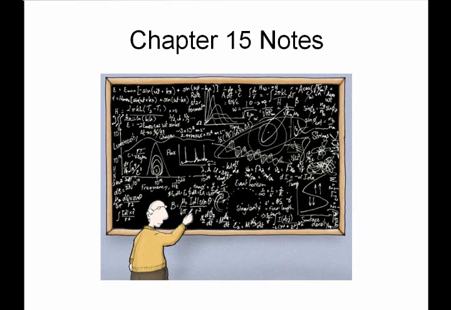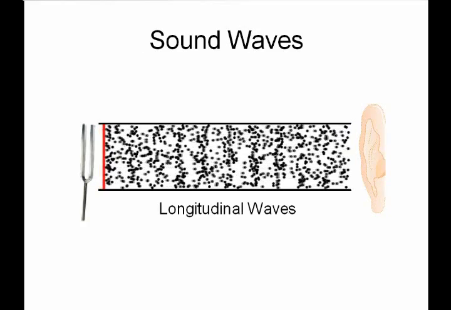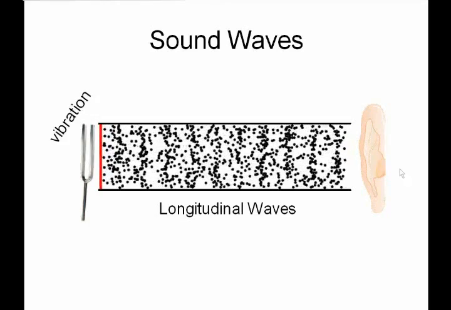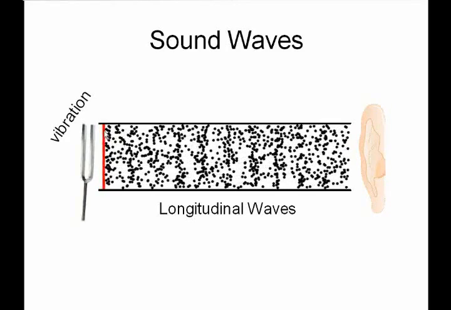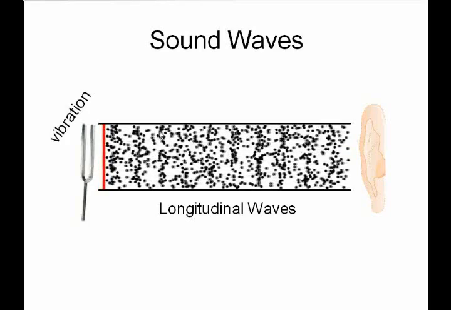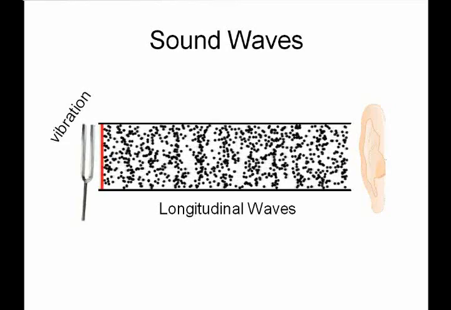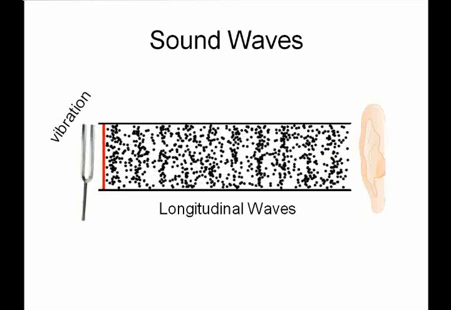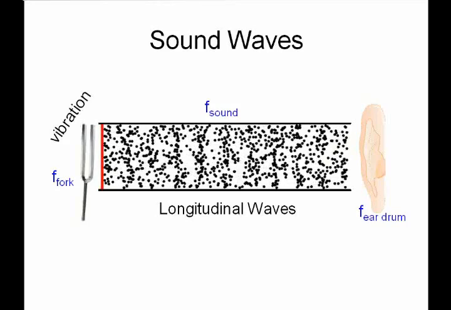All right, we're still finishing up chapter 15. Last thing we were talking about was sound waves. Sound waves are longitudinal waves, and they're caused by vibrations. Every sound has to have some vibrating object causing the sound, and that vibrating object is actually hitting the air molecules and causing this longitudinal wave or compressional wave to move through the air to your eardrum, which makes it vibrate as well. All right, what we need to realize about sound waves is that those frequencies are all the same. The frequency of the sound source, the frequency of the sound, and the frequency of your eardrum are all the same frequency.